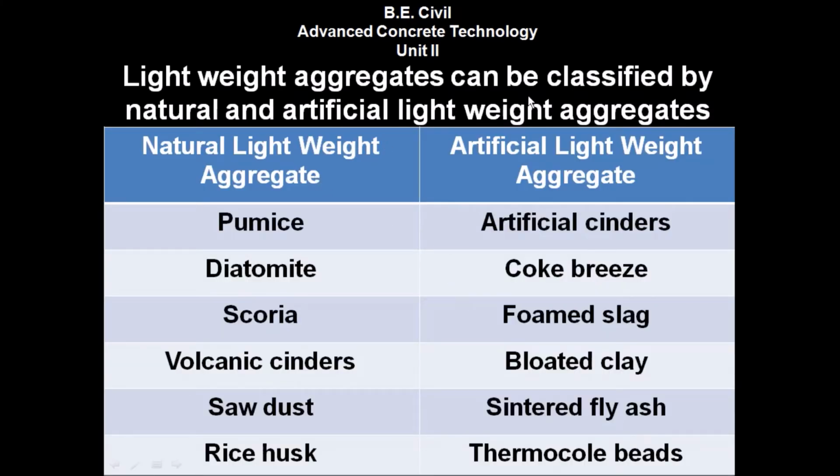Lightweight aggregates can be classified as natural and artificial lightweight aggregates. Natural lightweight aggregates are pumice, diatomite, scoria, volcanic cinders, sawdust, rice husk. Artificial lightweight aggregates are artificial cinders, coke breeze, foam slag, bloated clay, sintered fly ash, thermocol beads.